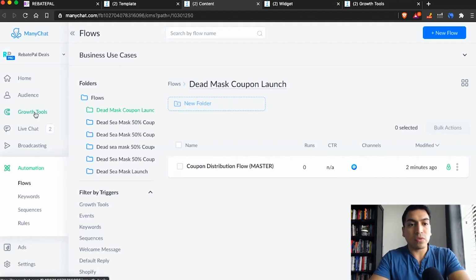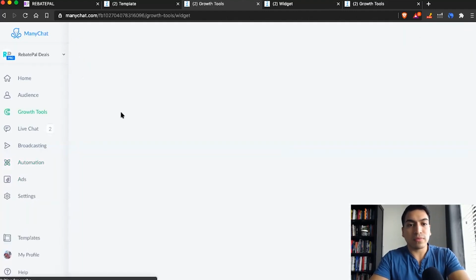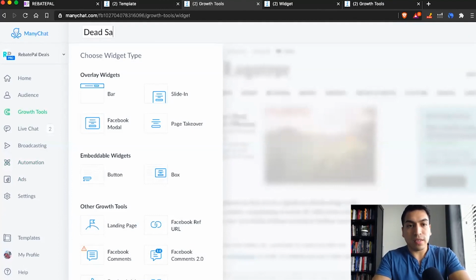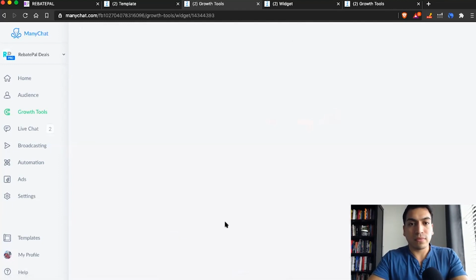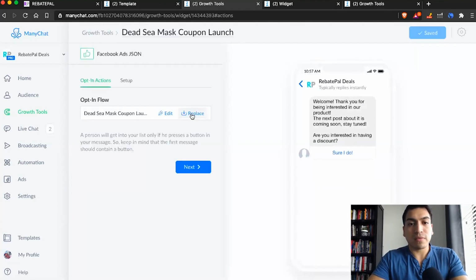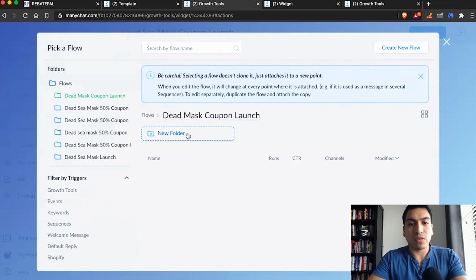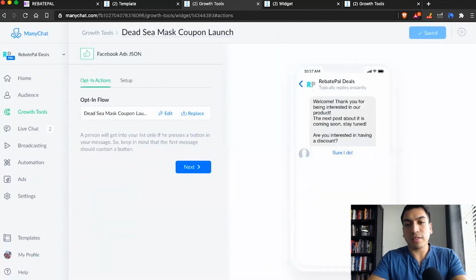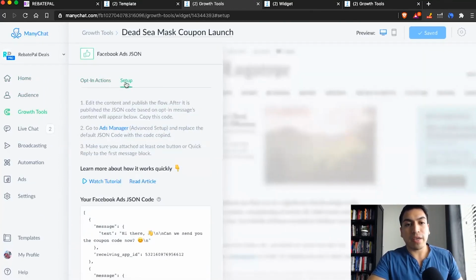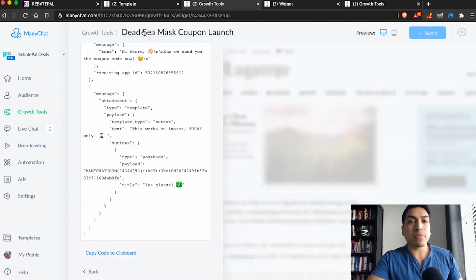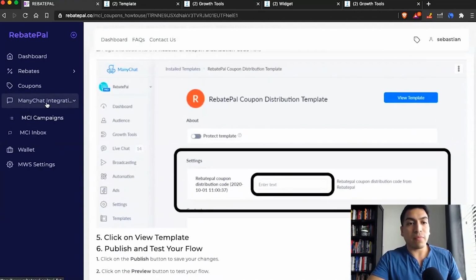And then just click on growth tools, new growth tool, Dead Sea Mask coupon launch. And then the Facebook ads JSON, replace, coupon, click, select this flow, and that's it. And now you can copy this under the setup right here. You just copy this and paste it in your Facebook ads, and it'll go ahead and pull the codes, and you'll be able to monitor everything inside of your Manychat integrations right here under MCI campaigns.